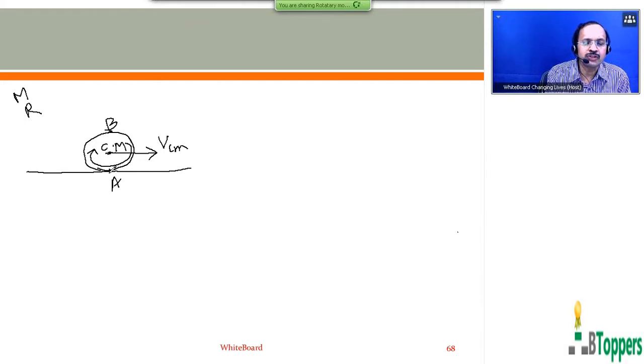A is the bottommost point in the cross section which is in contact with the surface at a particular instant.